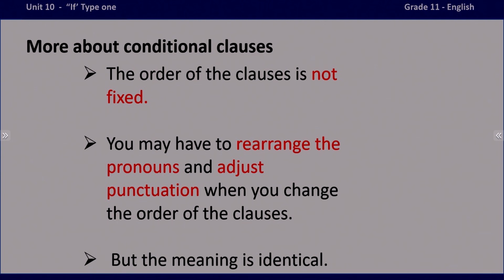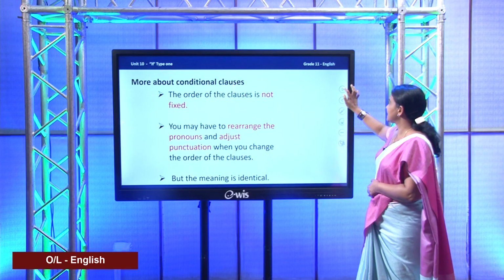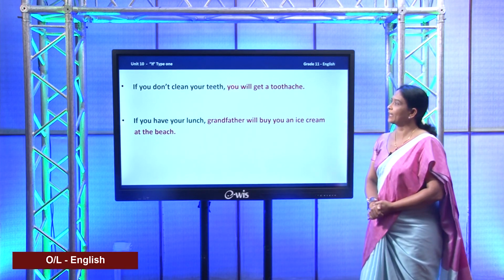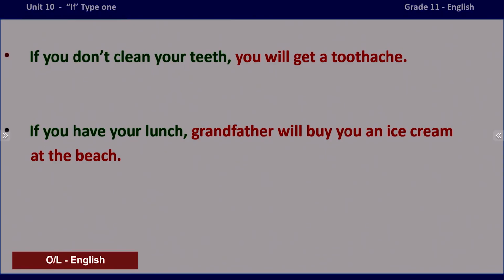Meaning remains identical. So, we will take some examples. Here are some examples. Now, look at the first one. If you don't clean your teeth, you will get a toothache. Now, it's very simple for you to identify the condition and the result, or the subordinate clause and the main clause. Isn't that so? Yes.